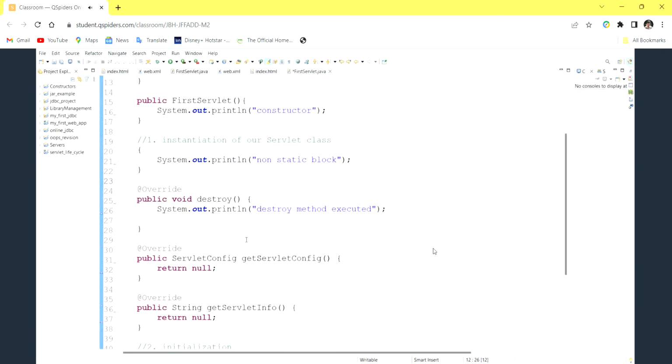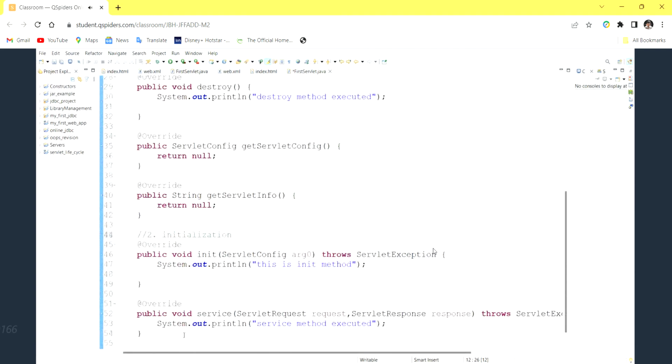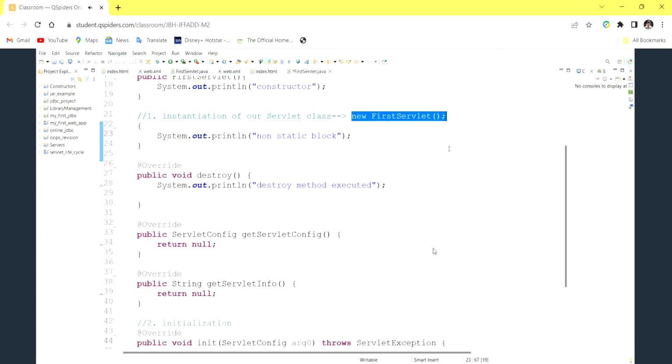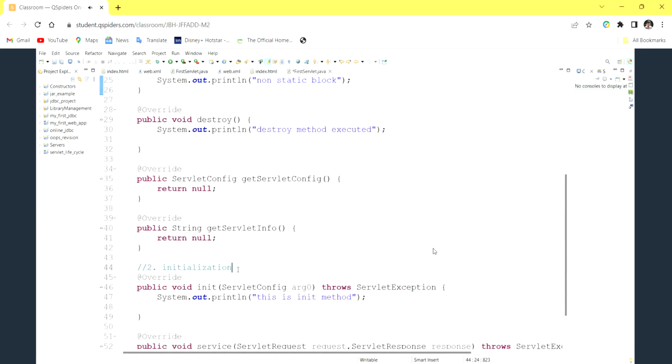Again and again I need to call the service method based on my request. Instantiation means internally, with the help of the new keyword, one object will be created. Whatever object is created will be initialized in the second step.